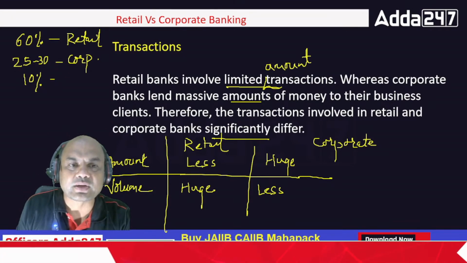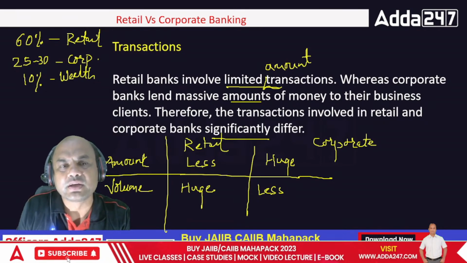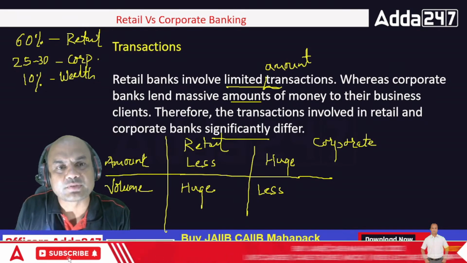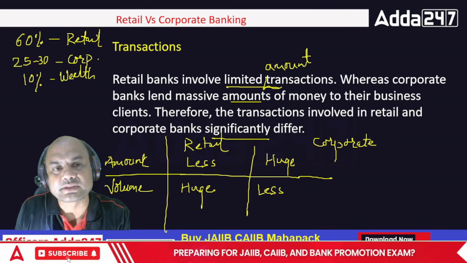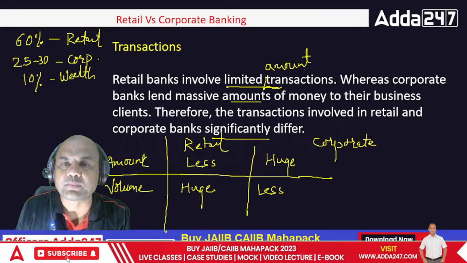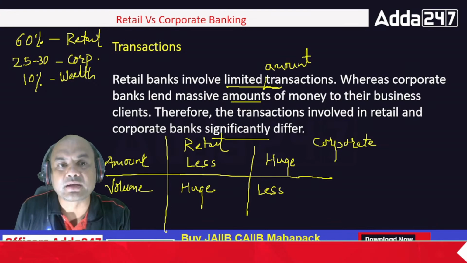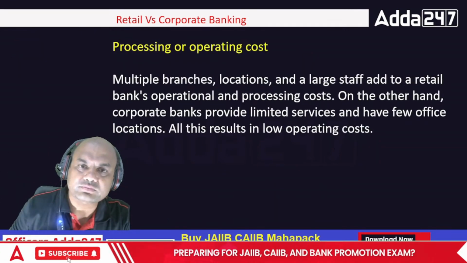The main part is that 10% comes from wealth management. Insurance comes over here also. Insurance is there in both retail as well as wealth. In retail, we target the individual clients. In wealth, we target the HNIs. So this is a general breakup of the income in the branches. Okay, so move on.